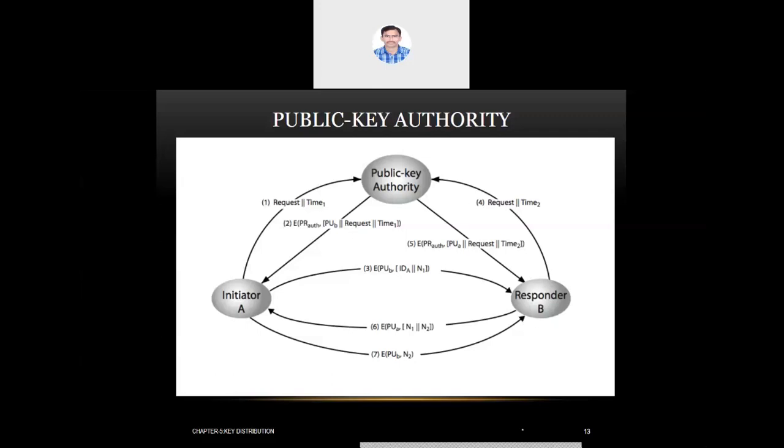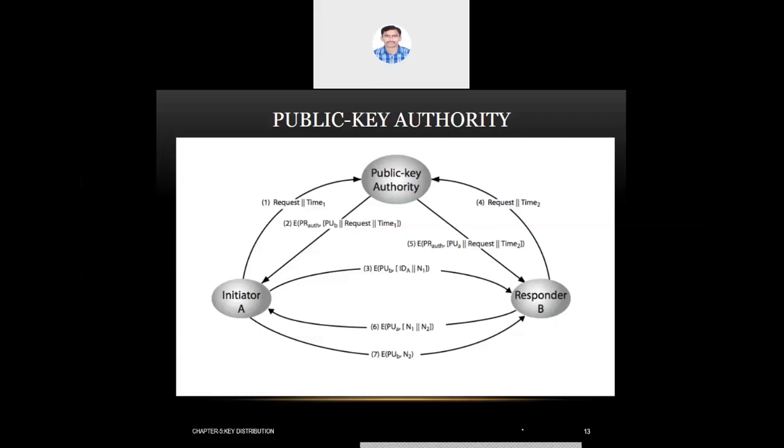That third transaction can only be decrypted by the private key of B. Nobody else can decrypt that message, as it has been encrypted using the related public key of B. When B gets that message, it can decrypt it and it gets to know that someone who is claiming himself as A is trying to communicate with me. So that is what B gets with the third transaction.